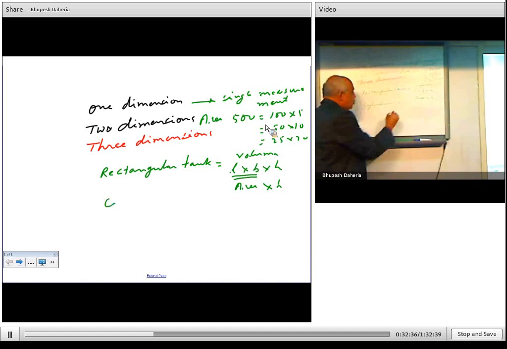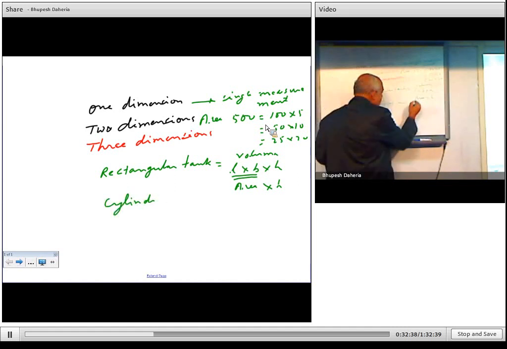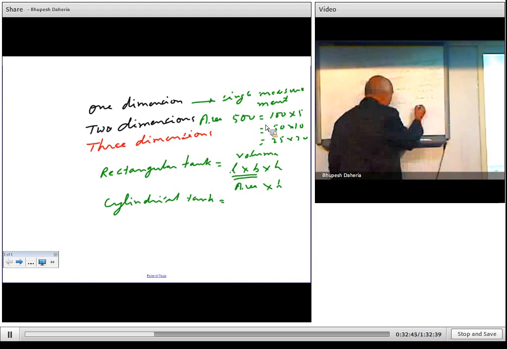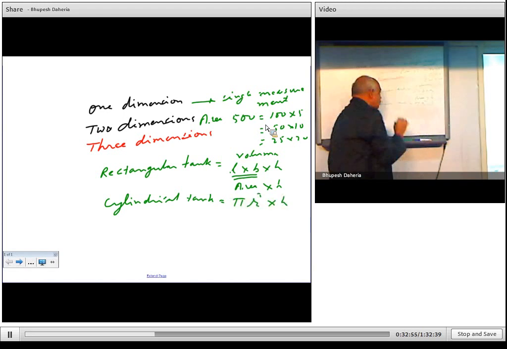So for a cylindrical tank, what is the area? Yeah, base area. The base area of a cylinder is pi r square, into h. So it is pi r square, radius square into height. Now if you want a spherical tank for storing something, again there is a formula. So I will take the spherical tank. Yeah. So 4 by 3 pi r cube. Correct. A sphere is 4 upon 3 pi r cube.